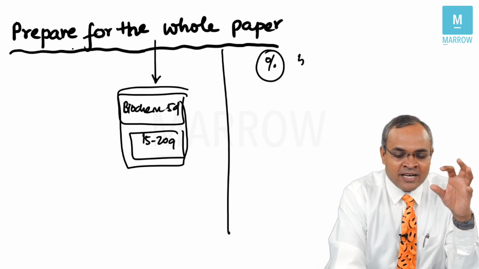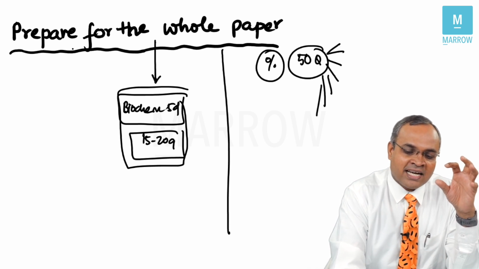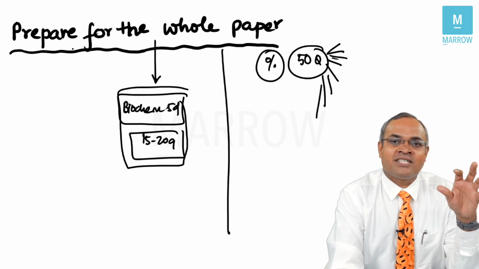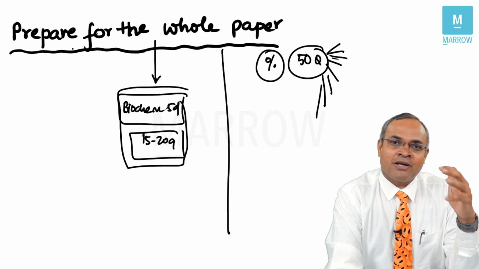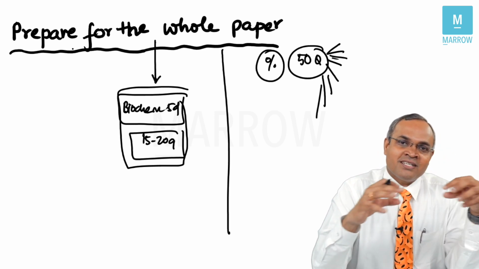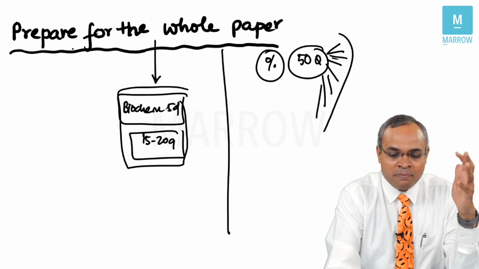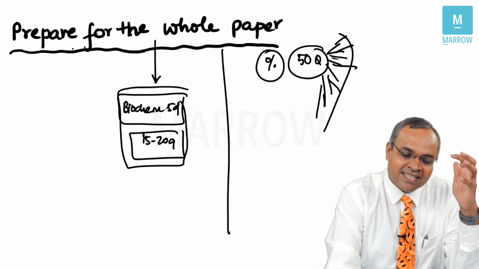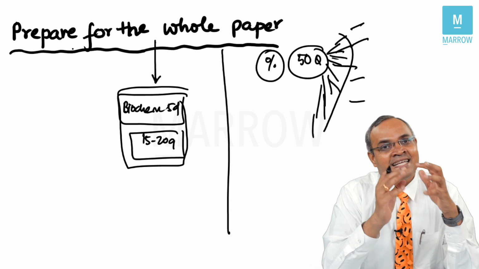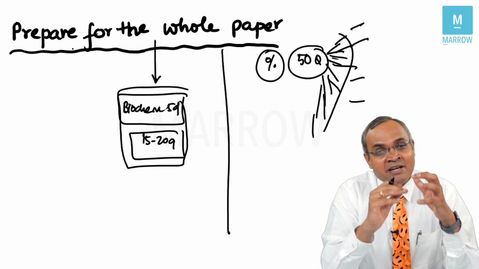Let's imagine I am willing to solve 50 MCQs from different subjects, all the 19 subjects in different proportion. 2 questions in anatomy, 2 questions in physiology, 1 question in biochemistry. Like that, if I take a complex proportion of these and I'm trying to solve, what happens is I'm addressing the whole paper because different subjects are addressed. I'm preparing for the whole paper rather than one part of the paper. That's a useful strategy, especially when you have limited time.